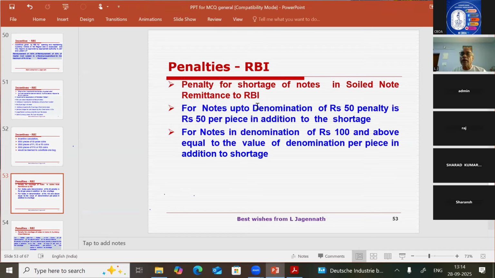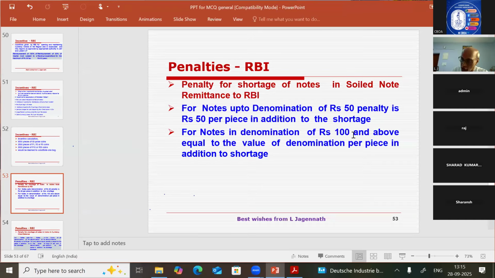So for notes up to denomination of rupees 50, the penalty is rupees 50 per piece in addition to the shortage. For notes in denomination of rupees 100 and above, what is the penalty? What is the shortage amount first, we have to give? And what is the denomination for that, the penalty we have to give?